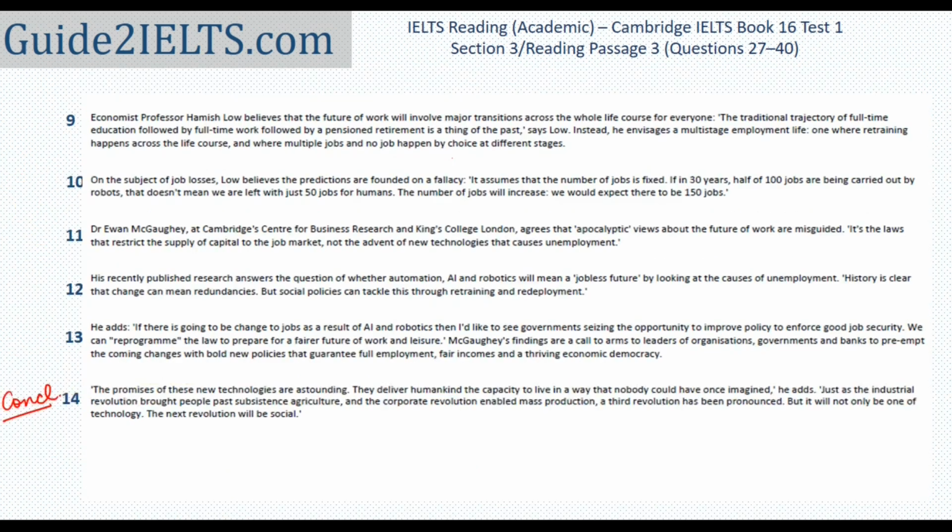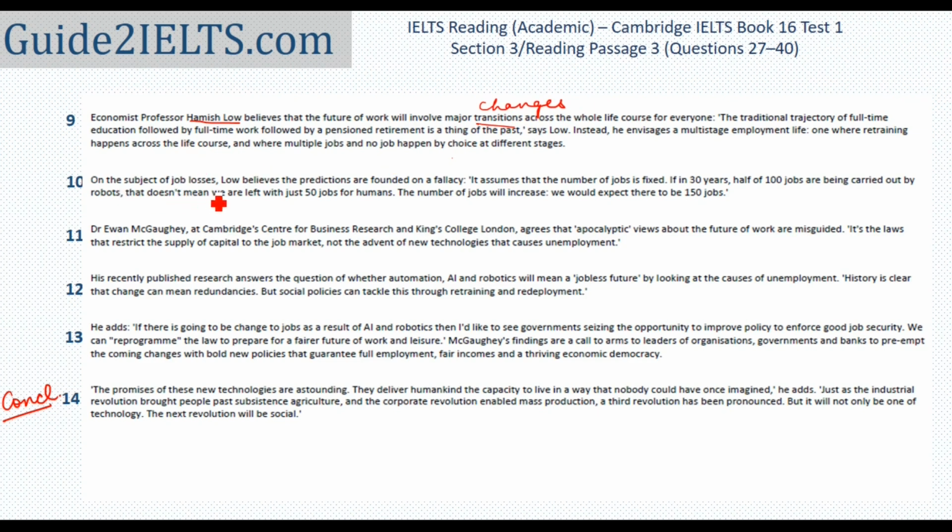9th paragraph now. Here another person is mentioned, Hamish Lowe. And as I glance at rest of the passage, that is 9th paragraph onwards, I think Stella Pashidi's name is not mentioned again. Hamish Lowe believes that future of work will involve major transitions across the whole life course for everyone. So here on, it is the opinion of this person who seems to be saying that some major changes would happen in future.